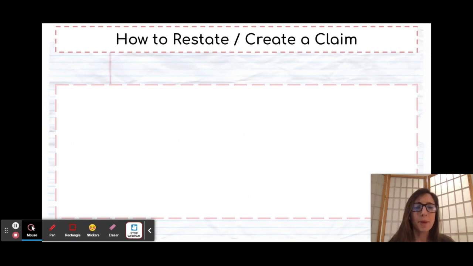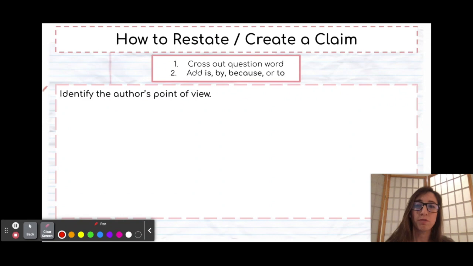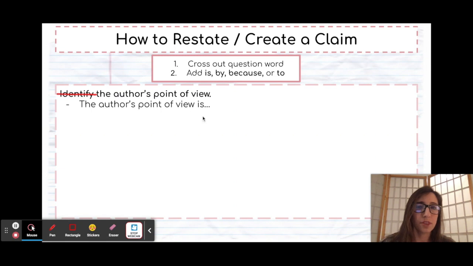Oh, but first, many students struggle with how to actually restate or create a claim. So there's 2 steps for that. The first step is to cross out the question word, and the second step is to add is, by, because, or to. So let's take a look. Identify the author's point of view. Well, the question word is identify. So I'm going to cross out identify, and I'm going to add is, by, because, or to. The author's point of view is.